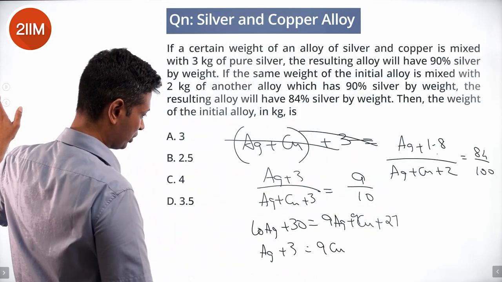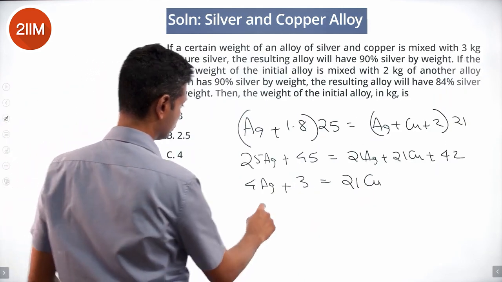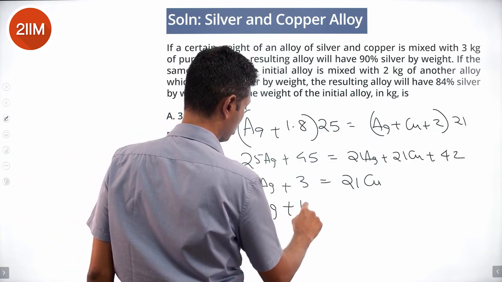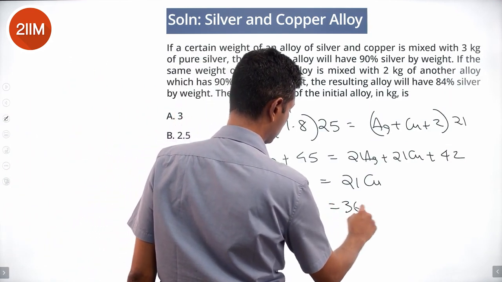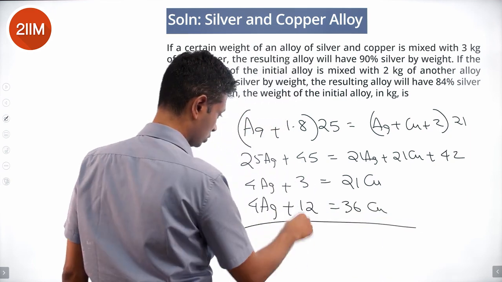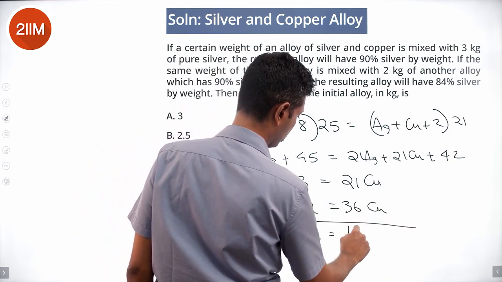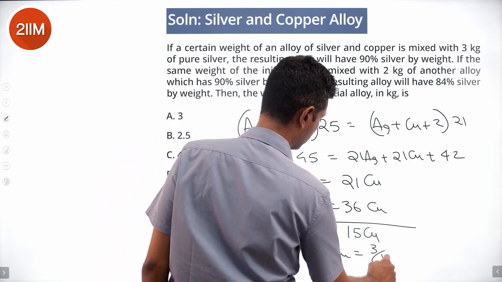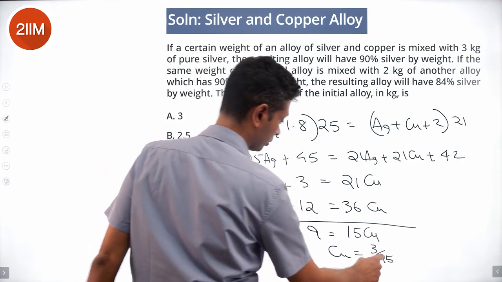The previous equation was Ag plus 3 is 9 Cu. So 4 Ag plus 12 is 36 Cu. Subtracting, 9 is 15 Cu. Copper is 9 by 15, just 3 by 5, sorry.